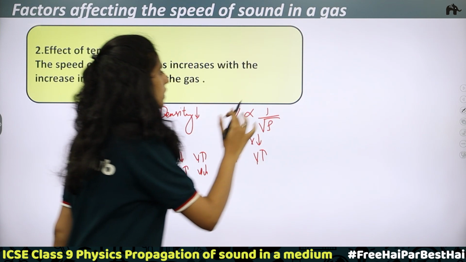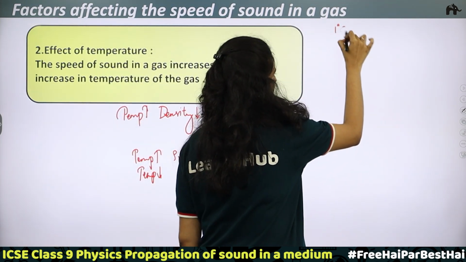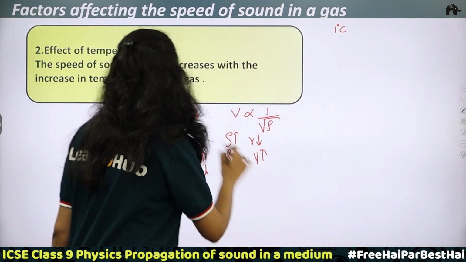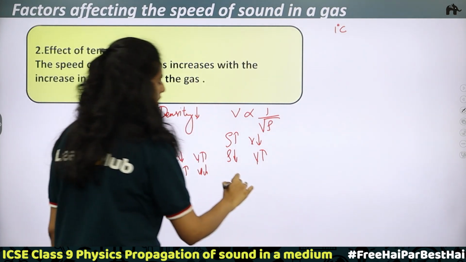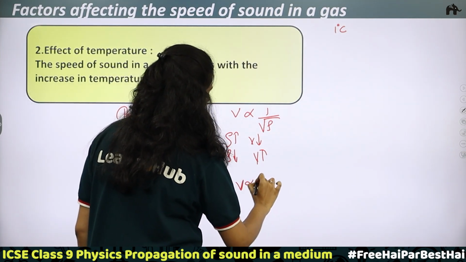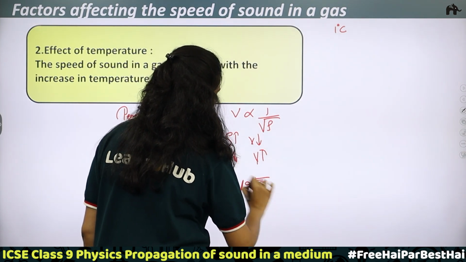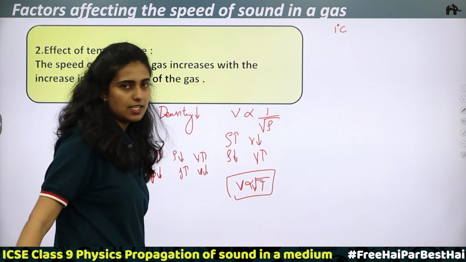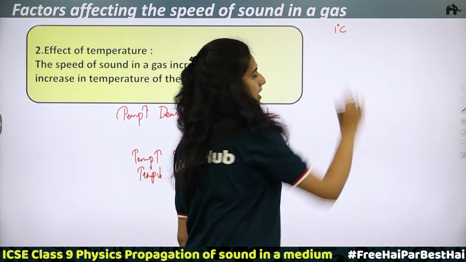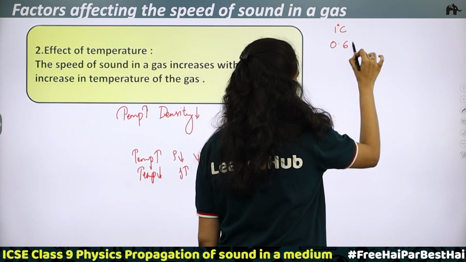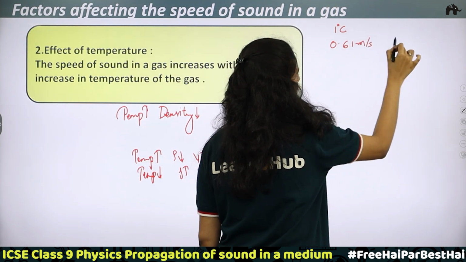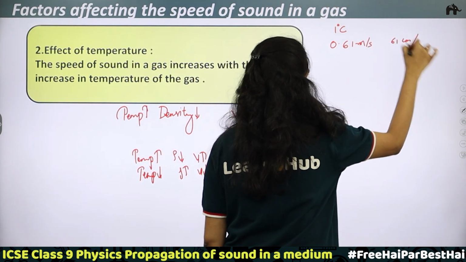Now, with every 1 degree Celsius rise in temperature, so here temperature and the speed of sound are related. The relation is, speed of sound V is directly proportional to the square root of temperature. So, with every 1 degree Celsius rise in temperature, the speed increases by 0.61 meter per second or 61 centimeter per second.